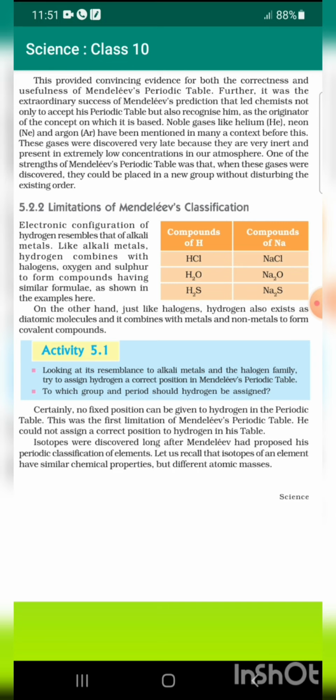Noble gases like helium, He, neon, Ne, and argon, Ar, have been mentioned in many contexts before this. These gases were discovered very late because they are very inert and present in extremely low concentrations in our atmosphere. One of the strengths of Mendeleev's periodic table was that when these gases were discovered, they could be placed in a new group without disturbing the existing order.